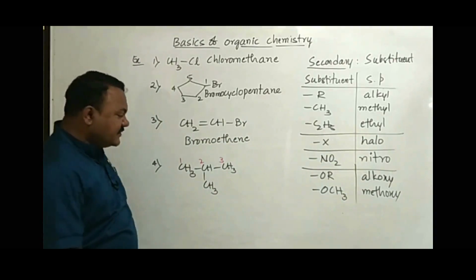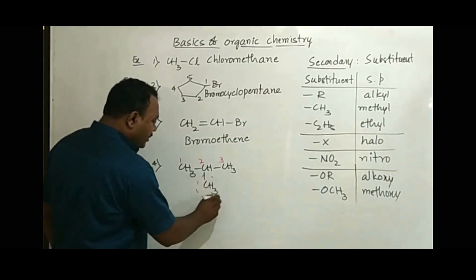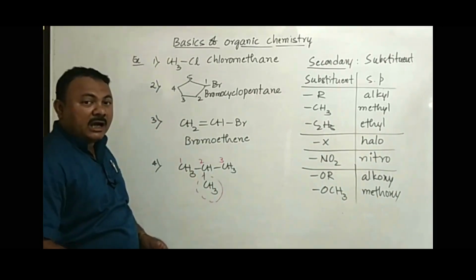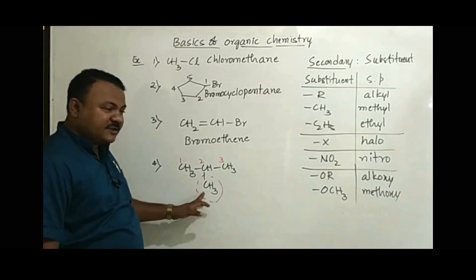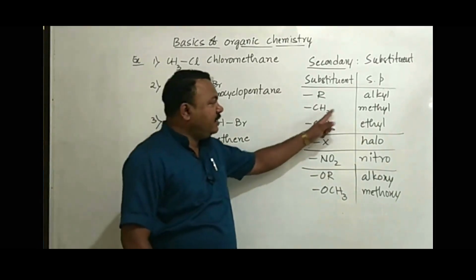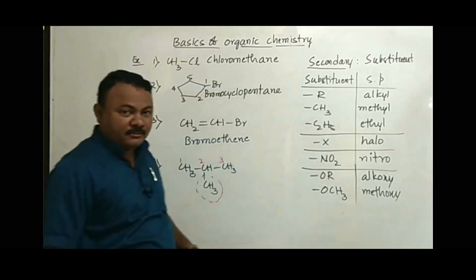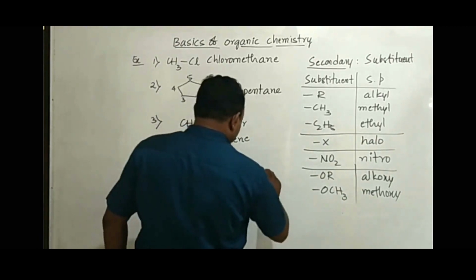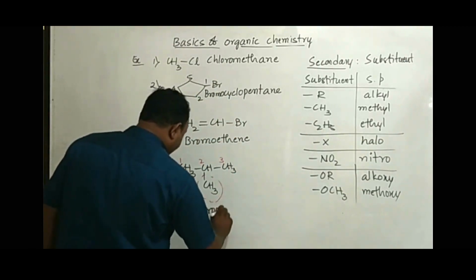Now check. This is the carbon group which is not involved in the parent chain, which means it becomes a substituent. CH3. A carbon group which is not involved in the parent chain, that we call a substituent. How do we name CH3 in the form of a secondary prefix? Methyl. So what is the name of the organic compound? There are 3 carbons in the parent chain. Therefore, the word root we write is prop.